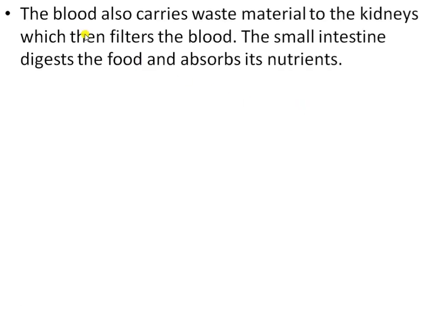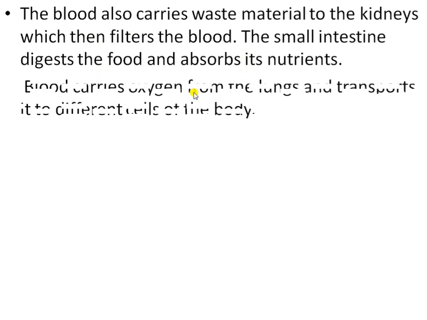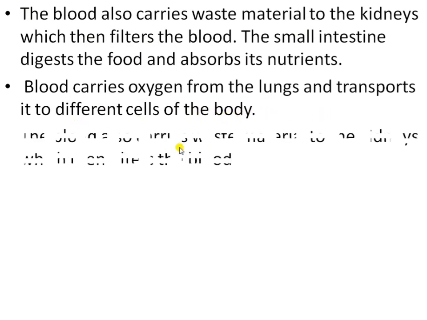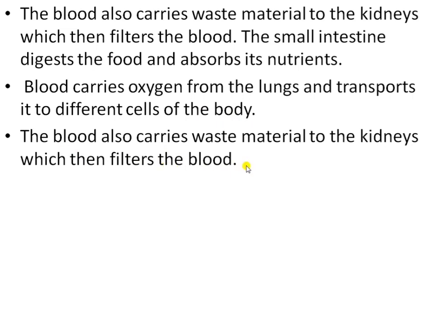Next question is about the function of the blood. The blood carries waste material to the kidney, which then filters the blood, and the small intestine digests the food and absorbs its nutrients. The blood carries oxygen from the lungs and transports it to the different cells of the body. Blood also carries the waste material to the kidney, which then filters the blood.